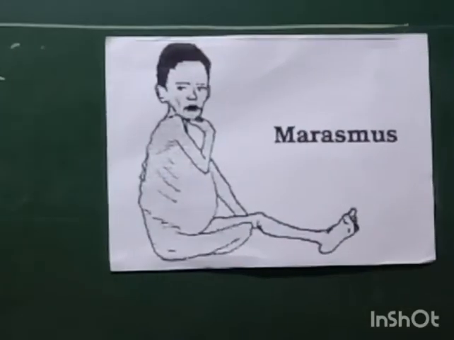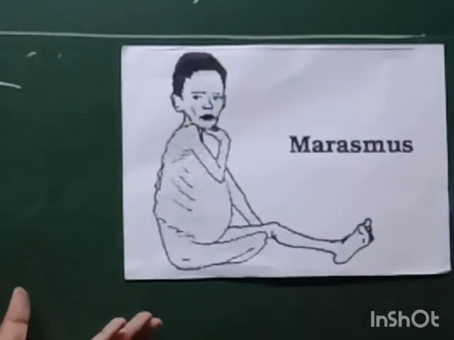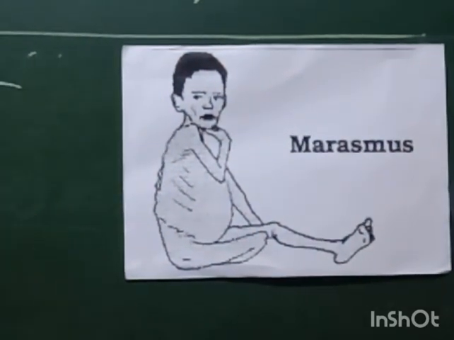Now this is the picture of a child suffering from the disease called marasmus. This is seen generally in infants below 5 years and also in children below 2 years old. Infants are the children who are below 2 years of age. So it is commonly seen in infants and also in children below 5 years of age.